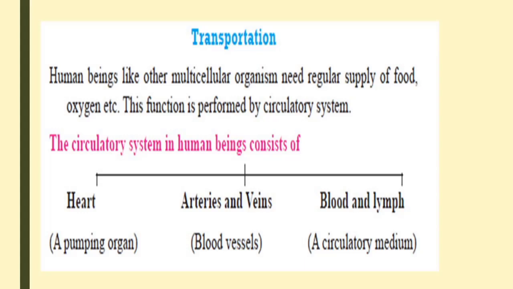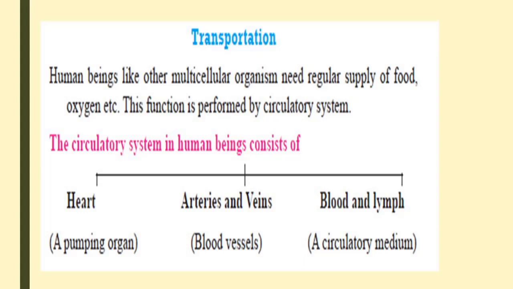The presence of a pumping organ, that is the four-chambered muscular heart, and then a set of blood vessels to carry the blood from the heart to different parts of the body. They are broadly classified into three categories: arteries, veins, and capillaries. Arteries carry the blood from the heart to different parts of the body, whereas veins carry the blood from different parts of the body back into the heart.